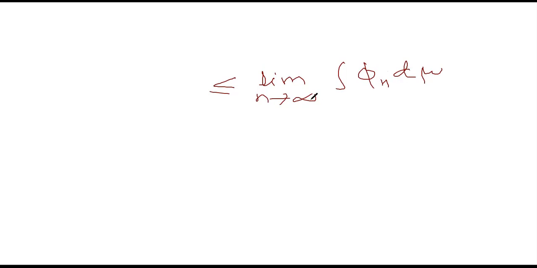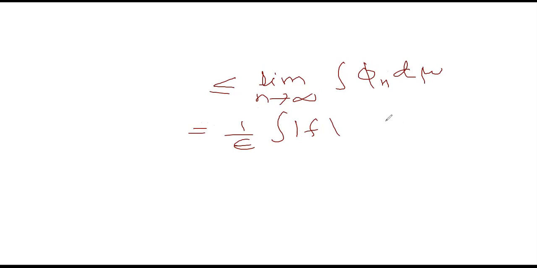And this limit of n is equal to 1 by epsilon times the integral of mod of f, because this phi n is the generating sequence for this function. So the limit of the integral of phi n will be equal to the integral of this function, the integral of 1 by epsilon times mod of f, which is equal to 1 by epsilon times the integral of mod of f.